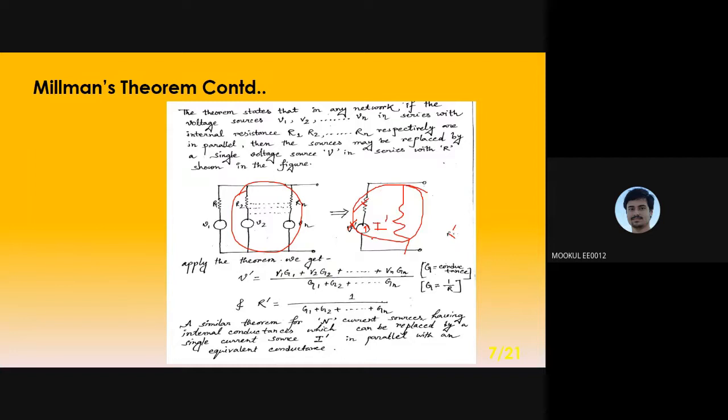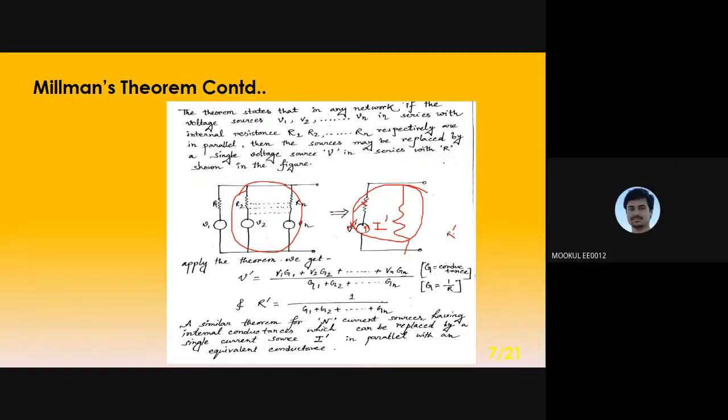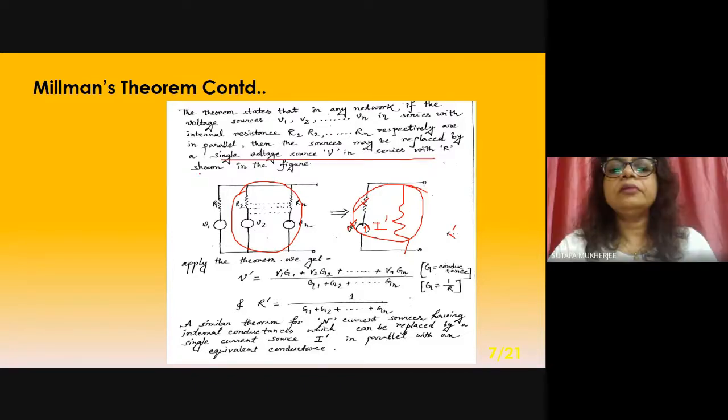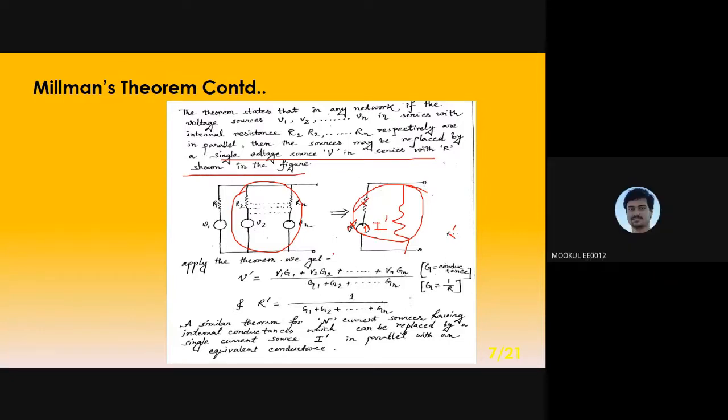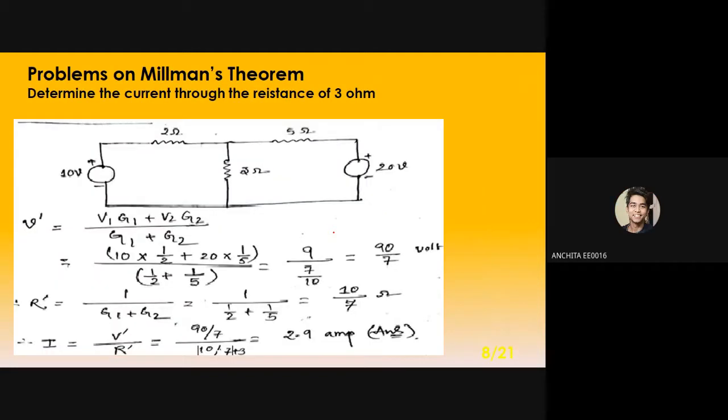Multiple voltage sources are replaced by a single voltage source, a single voltage V dash in series with R. A question was asked whether V1, V2 to Vn are equal. That depends. Equal or not equal, we don't know.